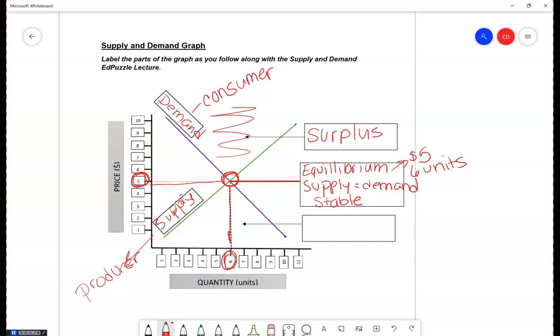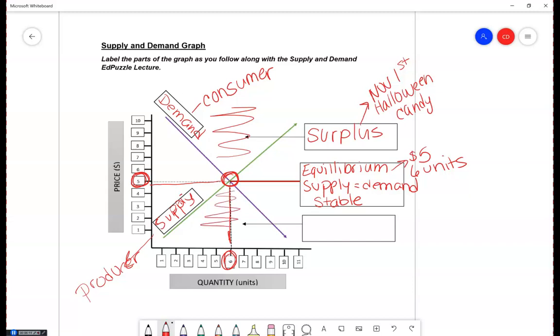Okay? The best way to think about this, I always tell students, is think about October 31st, right? And October 31st, Halloween candy. All right, and October 31st, we're running at an equilibrium for the most part. What happens on November 1st? We end up with a surplus of Halloween candy. People no longer need it. People are no longer demanding it. Okay? So that's the best example for surplus. That's when you have more than is being demanded.